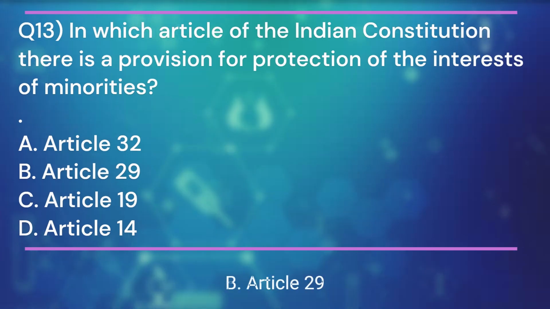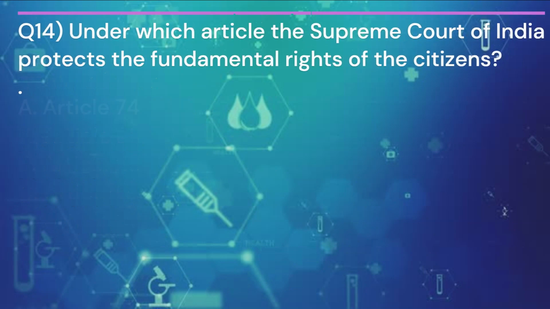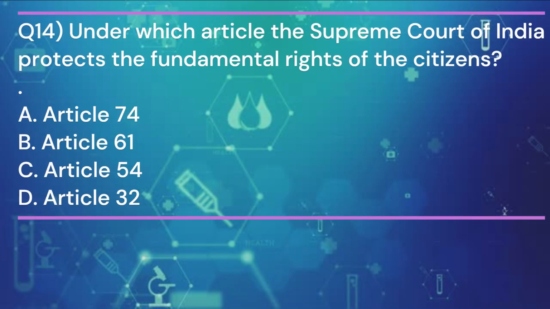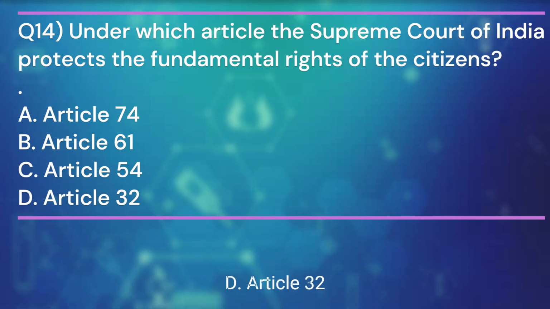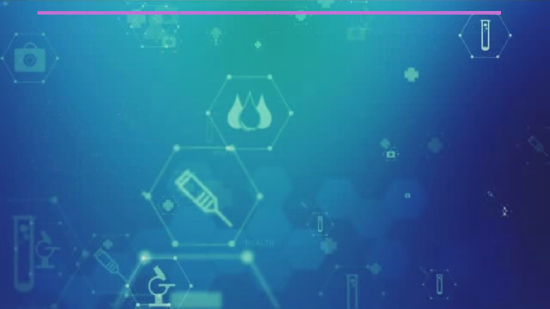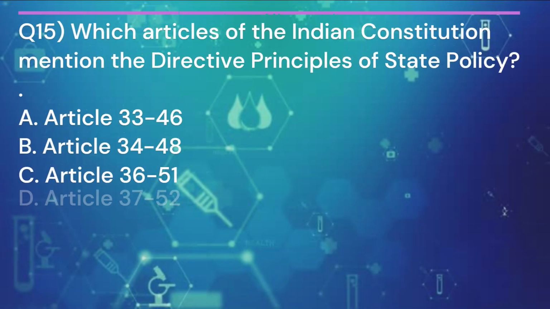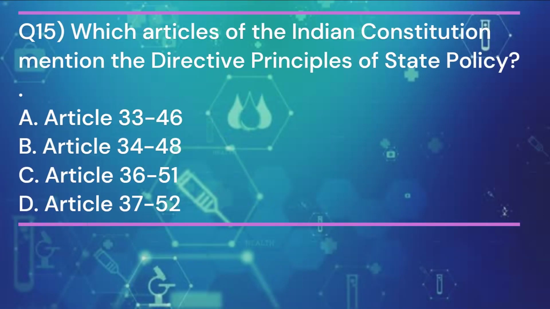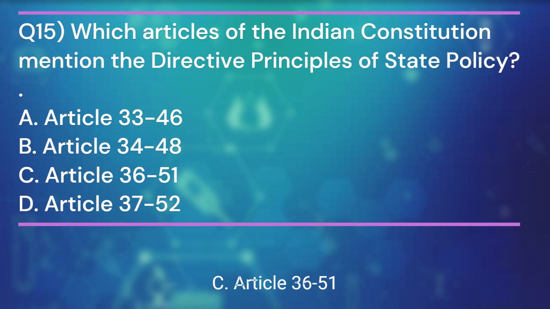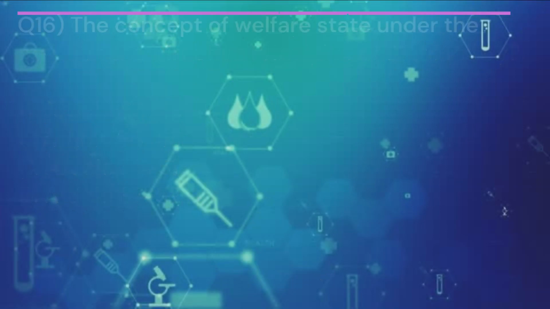Article 29. Question 14. Under which article does the Supreme Court of India protect the fundamental rights of the citizens? And the answer is D. Article 32. Question 15. Which articles of the Indian Constitution mention the directive principles of state policy? And the answer is C. Article 36 to 51.